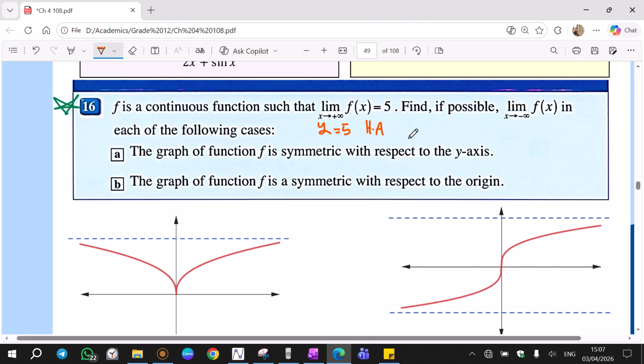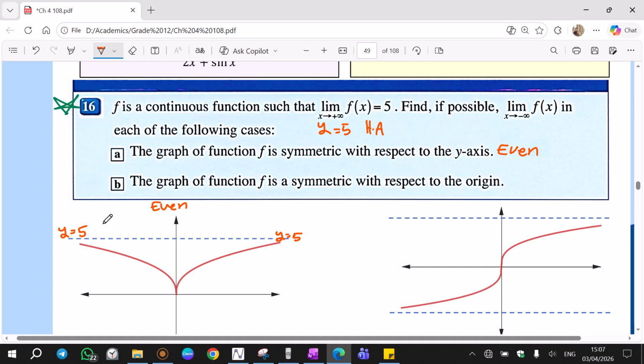Now the question is asking: find, if possible, limit x tends to negative infinity. So we need to find the left side of the graph as the right side approaches 5 in each of the following cases. A, if the function is symmetric with respect to the y-axis, which means even. If a function is even, when the right side approaches 5, the left side must approach 5 as well, so the function stays even.